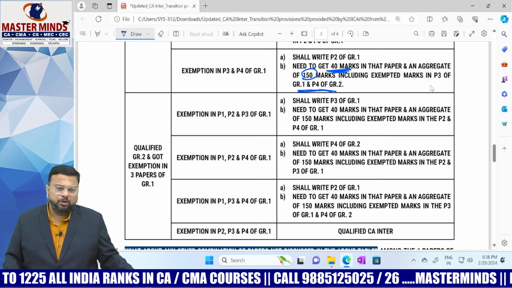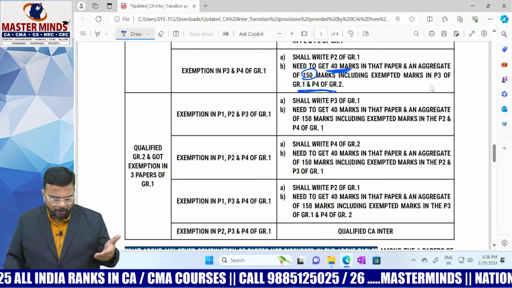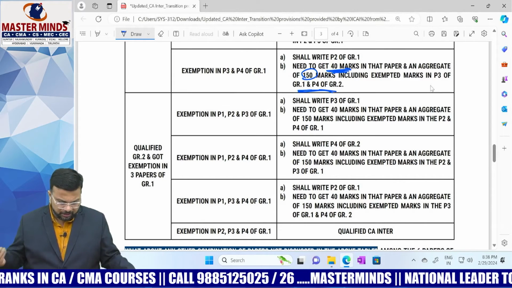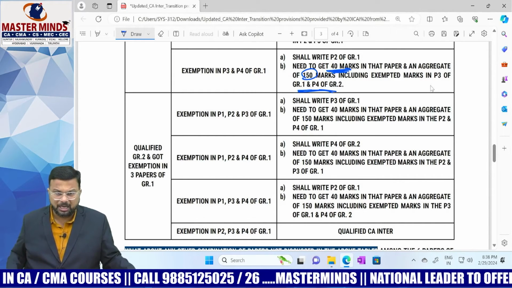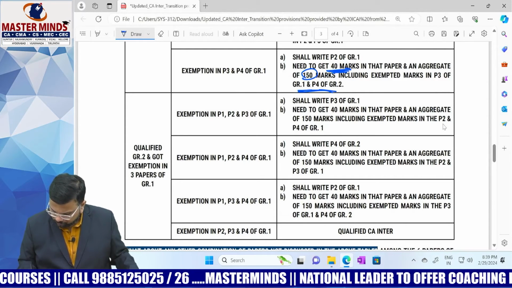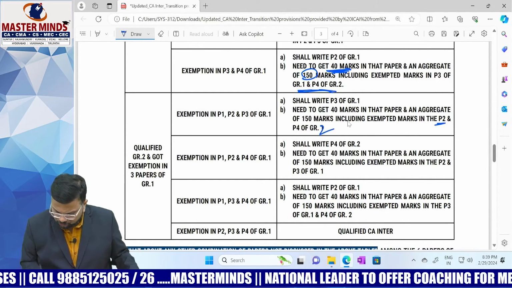Okay. Now, what are those P2 and P4? You can go through it. P2 is nothing but corporate and other law. P4 is nothing but cost and management accounting. Am I clear? Right. So it should be group 2 here. P2 is of group 1 and P4 is of group 2.